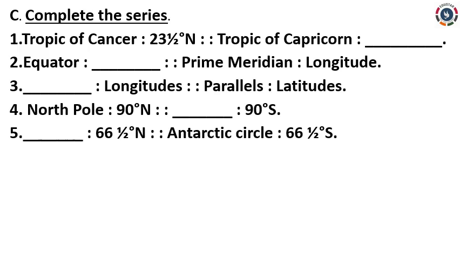Fourth one, North Pole 90 degree north dash 90 degree south. Fifth one, dash 66 1/2 degree north Antarctic Circle 66 1/2 degree south. Use black pen to write the answer and blue pen to write the question.